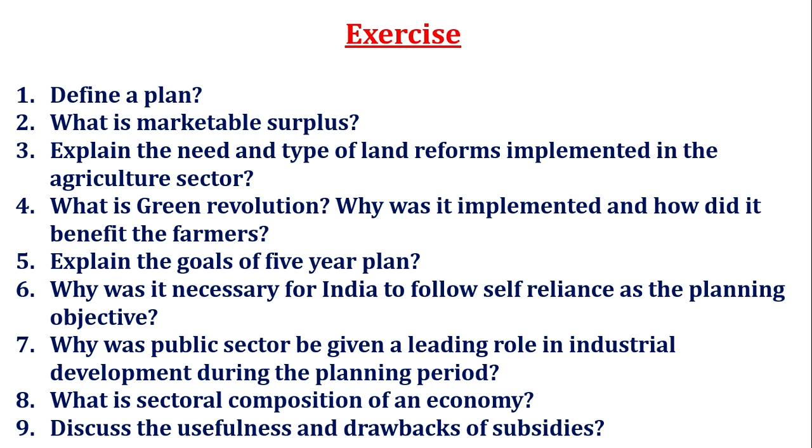And now we have completed our chapter 2, and now you have to complete this exercise in your notebook. Define a plan. In one of the slides we studied this, so you have to write from that particular slide what is marketable surplus. Thirdly, explain the need and type of land reforms implemented in the agriculture sector. This is the planning period. Fourth, what is Green Revolution, why was it implemented, and how did it benefit the farmers. Fifth, explain the goals of the five-year plan. Sixth, why was it necessary for India to follow self-reliance as the planning objective.